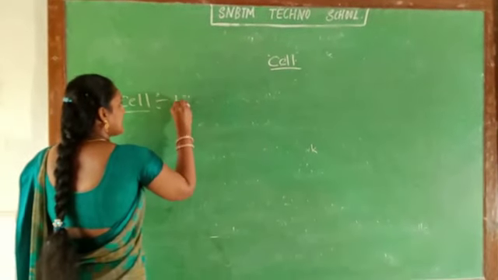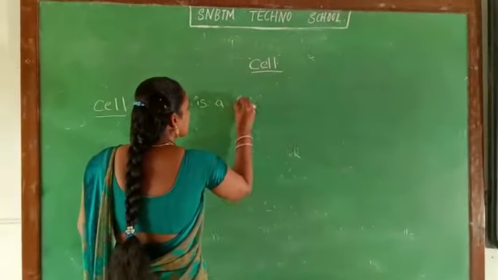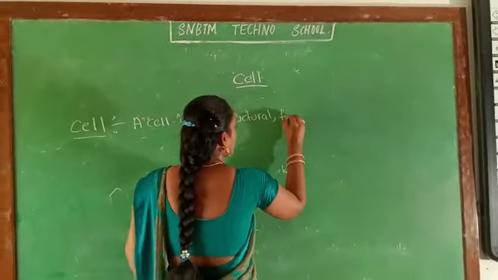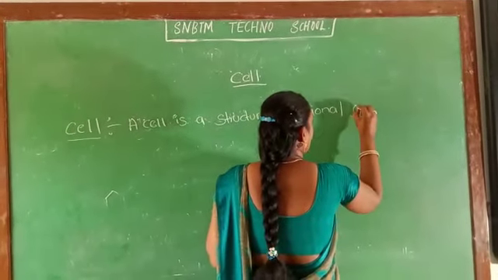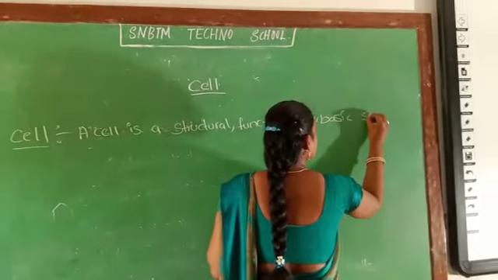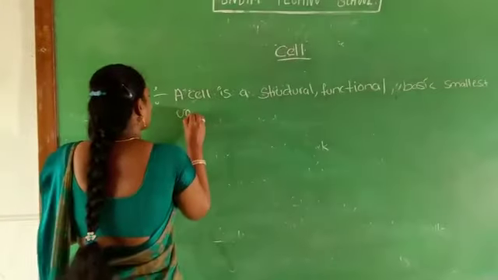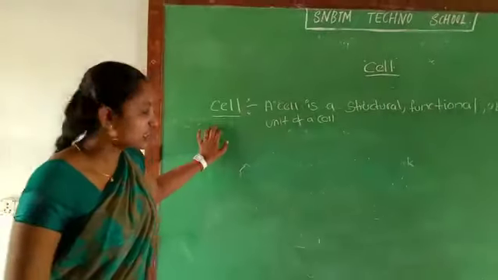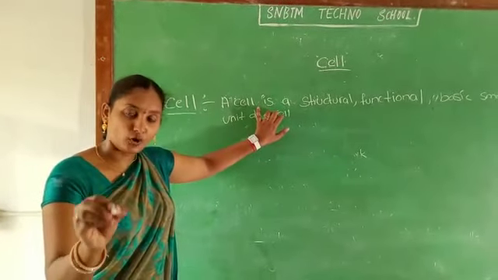Repeat: a cell is a structural, functional, basic, smallest unit of life. What is a cell, children? A cell is a structural and functional and basic smallest unit of life.